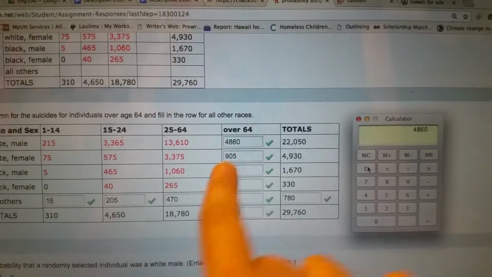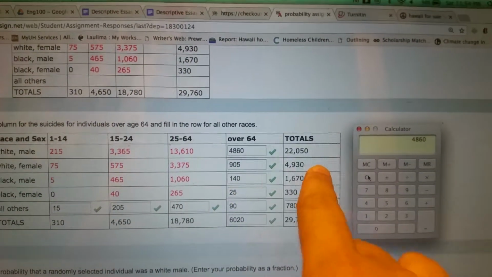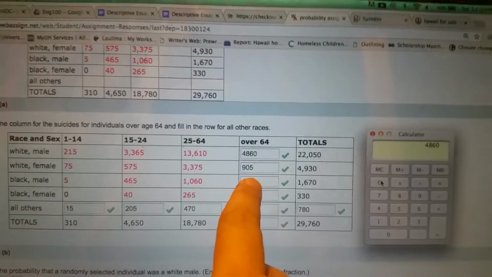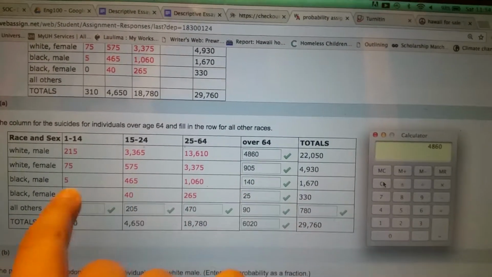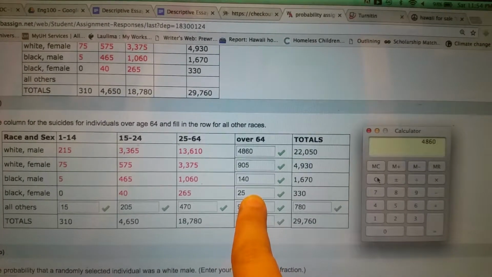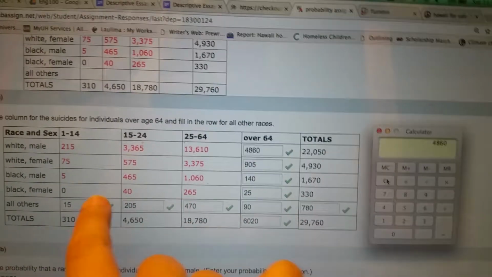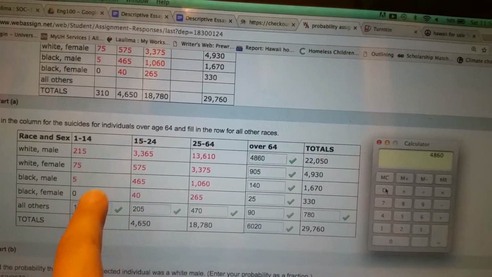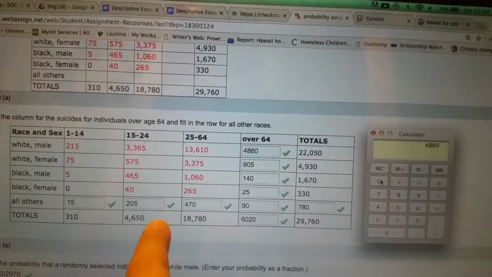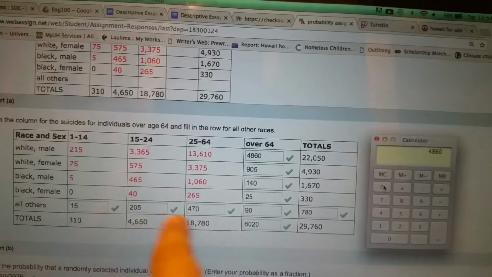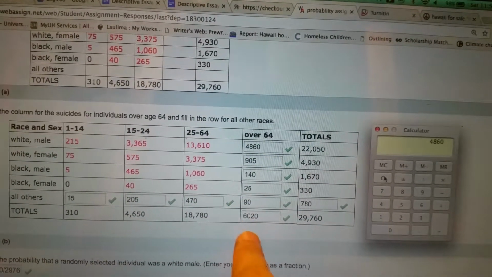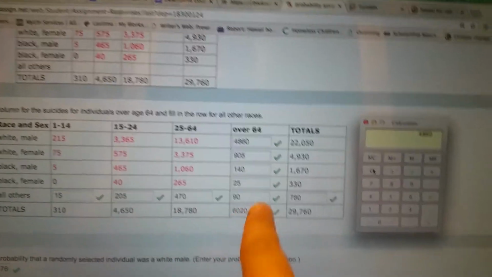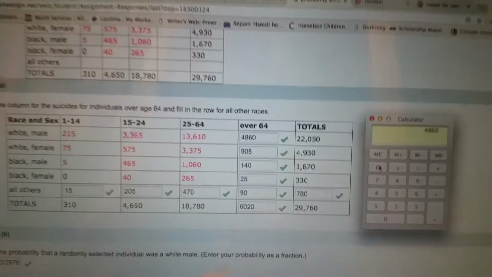We put that there. Same thing, we go across, take that number minus all of these, we'll figure out what this is, take that number minus all of these, figure out that, take that number minus all of those, get this number, and then this one is all missing, so we take this total minus all of that, and we're gonna get this. Take this total minus all of this, you get that, and just keep going. When it comes to this one, if we take this total minus all of these, we're gonna figure out what that total is. Okay, right?